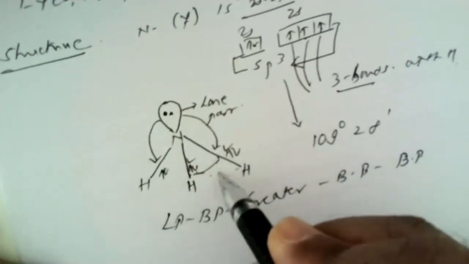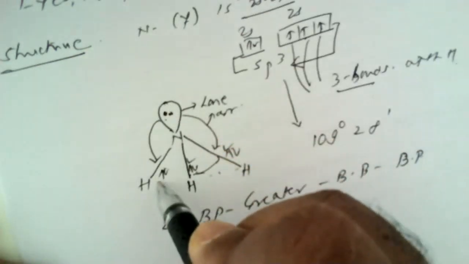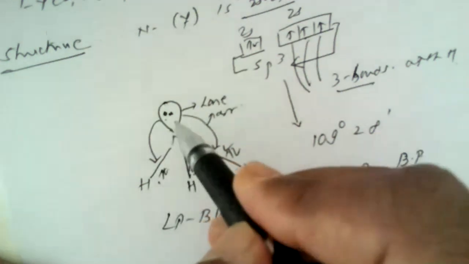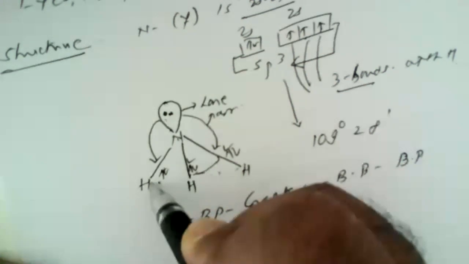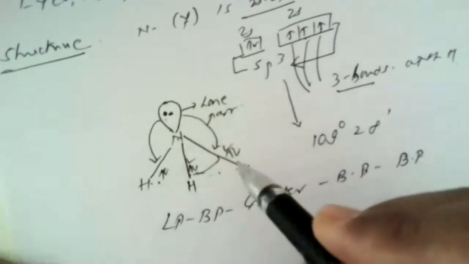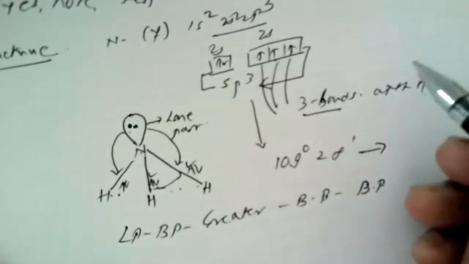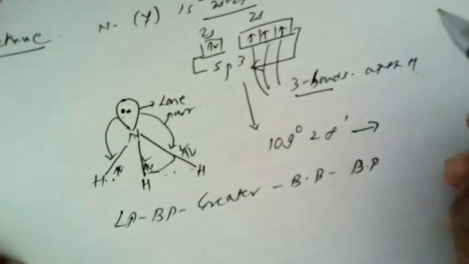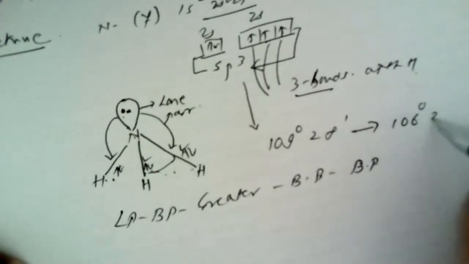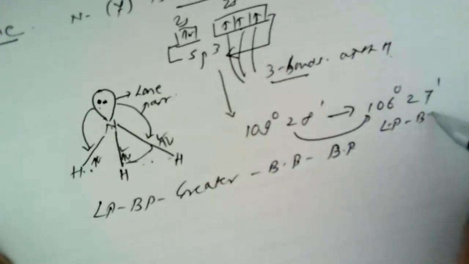So this repulsion is very, very small, but the repulsion between the lone pair and the bond pair is greater. On account of this, this lone pair pushes this NH bond a little bit inside. Simultaneously, the same lone pair pushes this NH bond a little bit inside, and because of this pushing of the bonds, there is a deviation from the perfect bond angle of 109 degrees 28 minutes to 106 degrees 27 minutes. So this deviation is on account of the repulsion between lone pair and bond pair being greater than that between bond pair and bond pair.